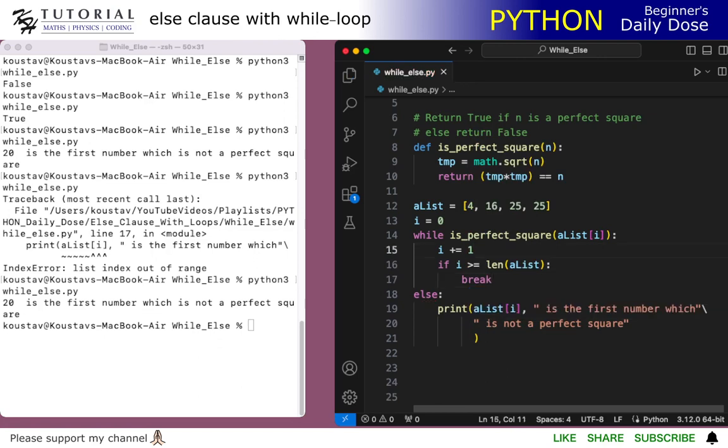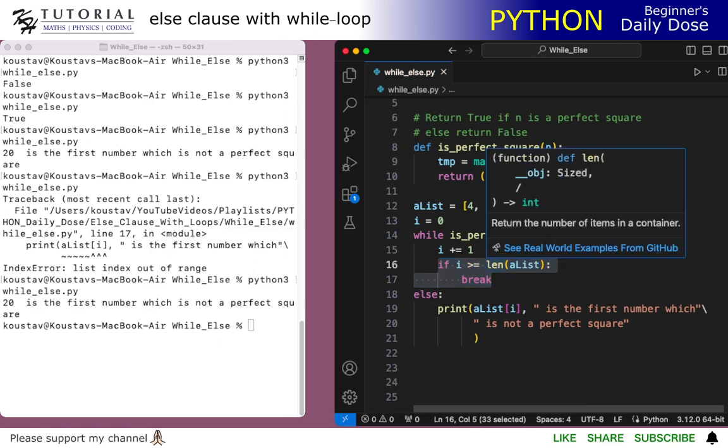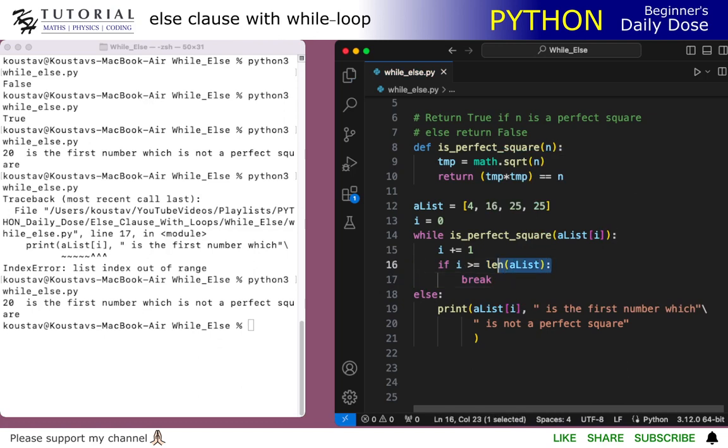If we do this and for this list there is no perfect square number, eventually it will reach this condition that i will be greater than or equal to the length of the list, and it will break. And it will break meaning the whole while else statement will come to an end, and it will reach this point where there is no code, so nothing will happen. So this code should not print anything.